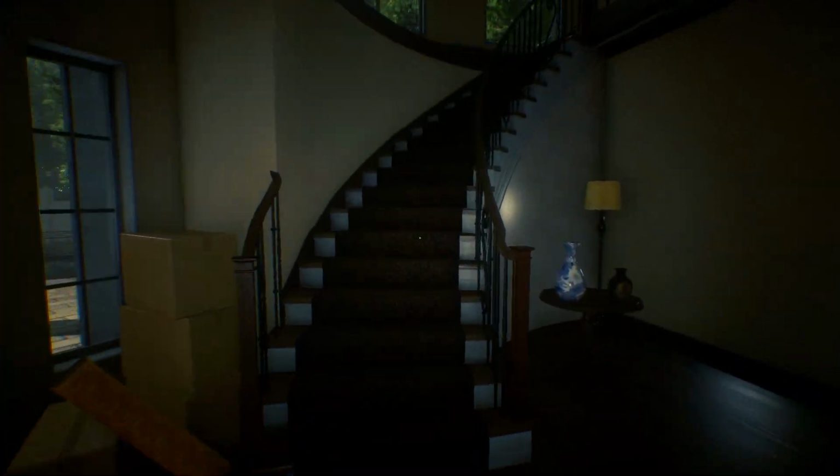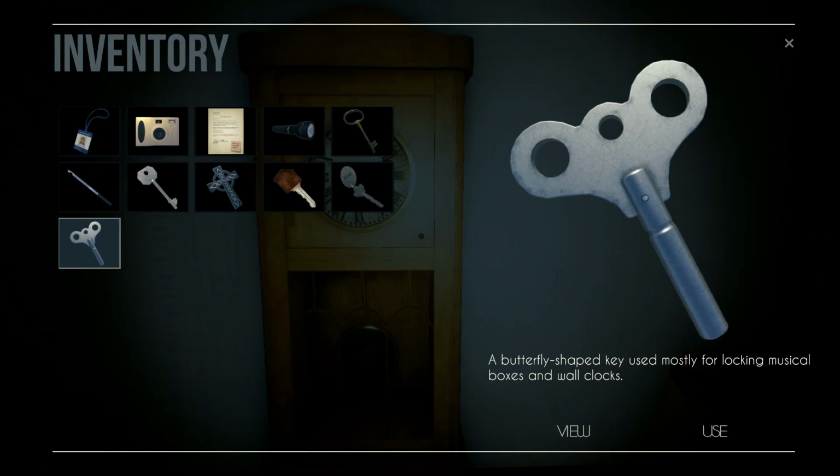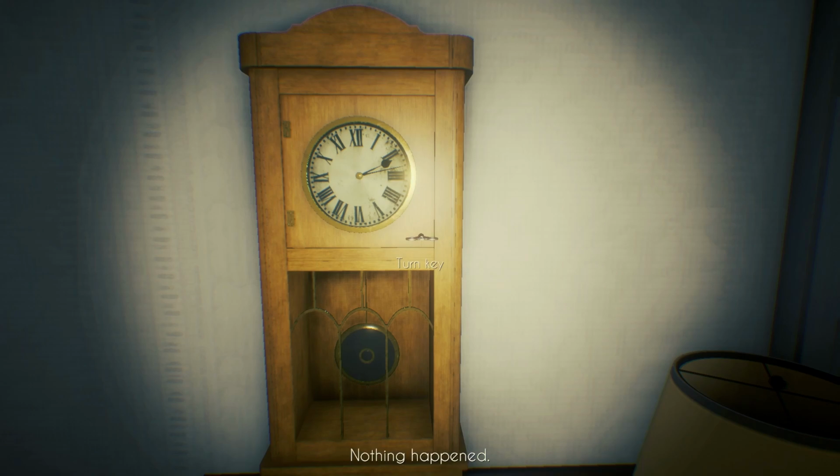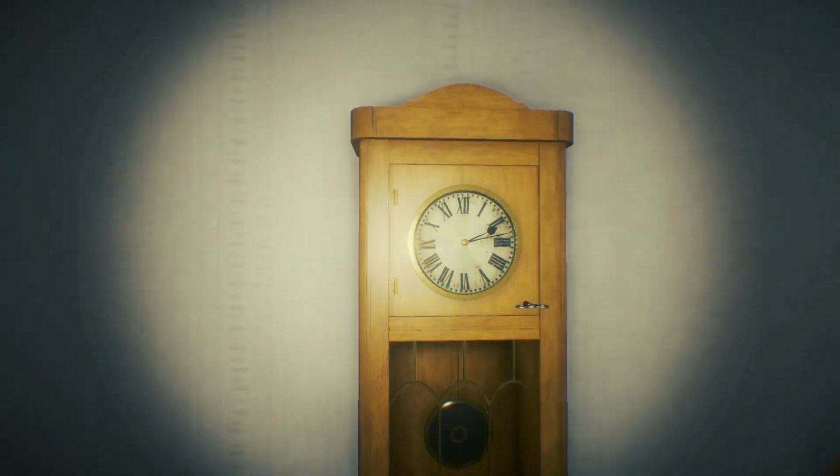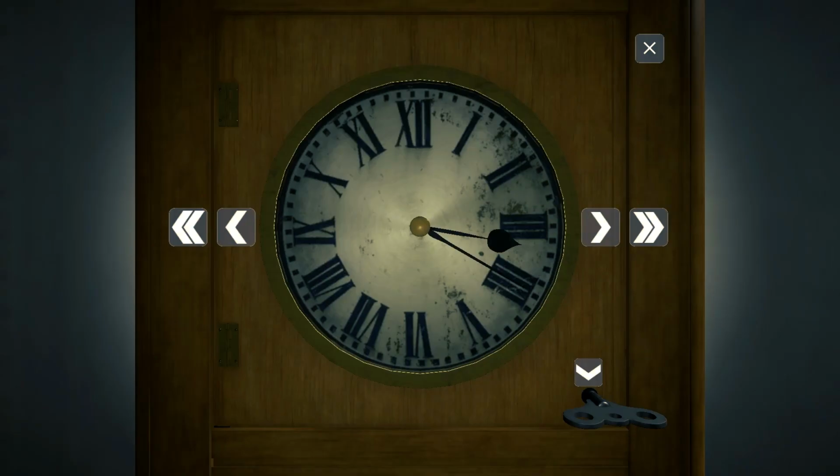Diary finished, I head upstairs to open the tea time clock. Place an item. Use. Nothing happened. Oh, wait, this is the time. It's 3:20, right? 3:20.